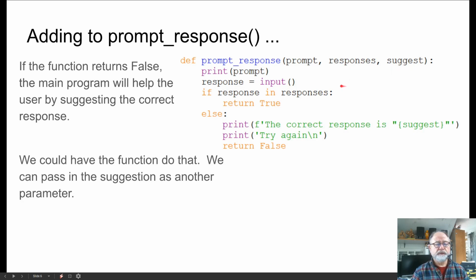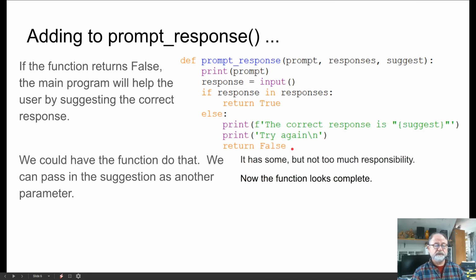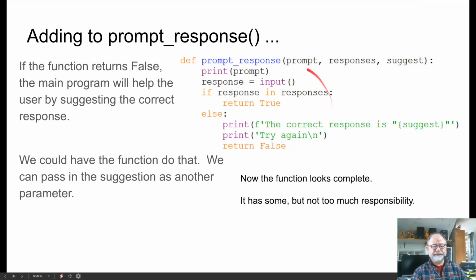To use that suggestion, we would only use it if the response were incorrect. So here, if the response is in responses, then we return true. But if not, then we print a message that says the correct response is, and we print that suggestion, and then we say try again, and we return false, letting the main program know that the user did not type in the correct response. Now the function looks pretty complete.